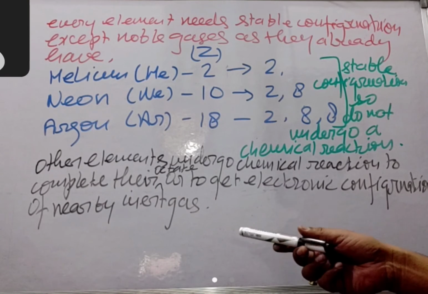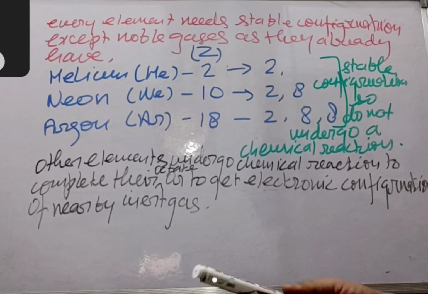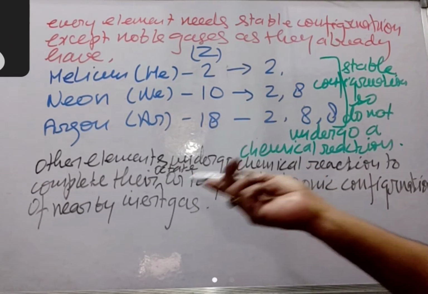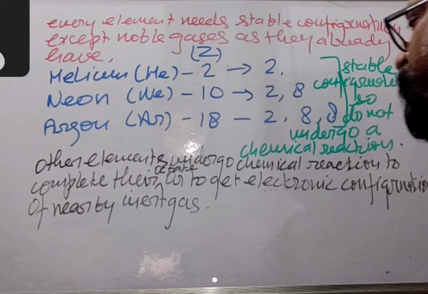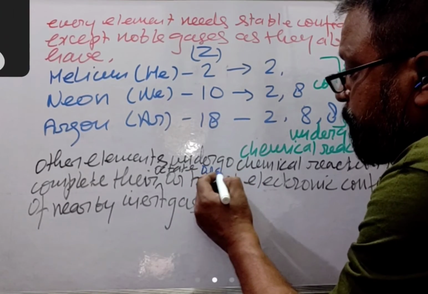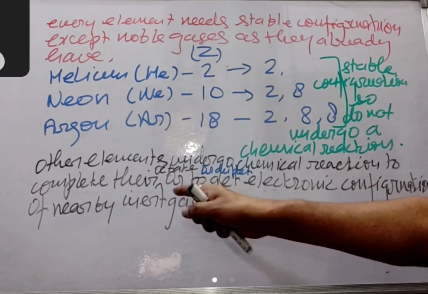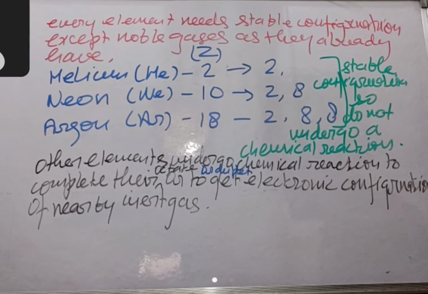So this is the answer of my question which I asked you initially, that why elements undergo a chemical reaction. So the answer is other elements undergo chemical reaction to complete their octet or duplet. In case of hydrogen, it is duplet. Or to get the electronic configuration of the nearby inert gas, right?